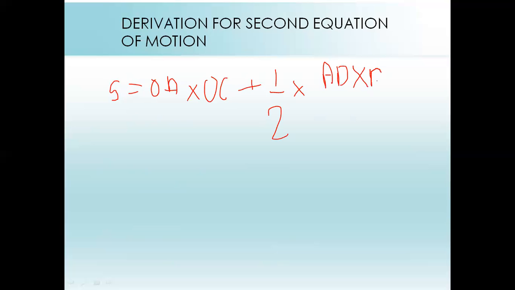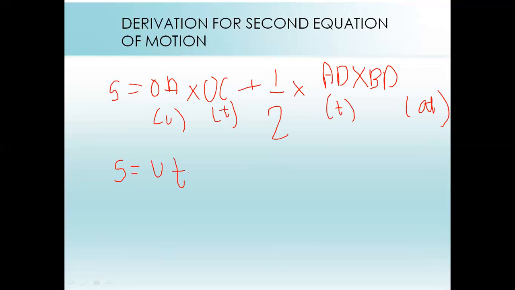We will substitute the values we had taken earlier, which was OA equal to U, OC equal to AD, which was equal to T, and BD we have taken from the earlier example as AT. So when you put this value, the distance equation is S equal to UT plus half AT into T, which will get squared, the power increases.